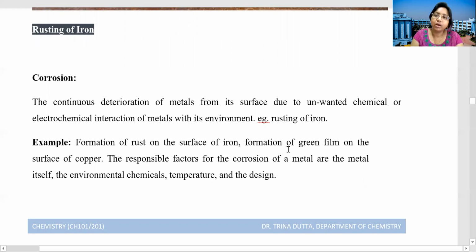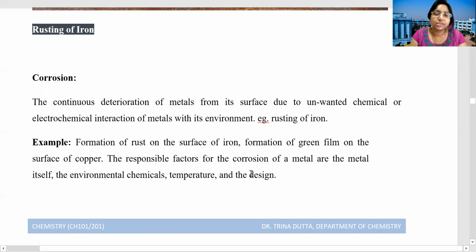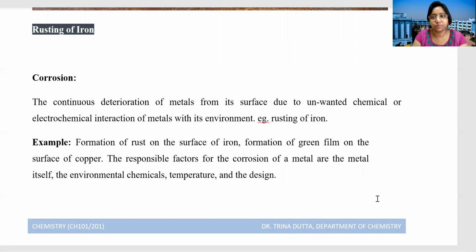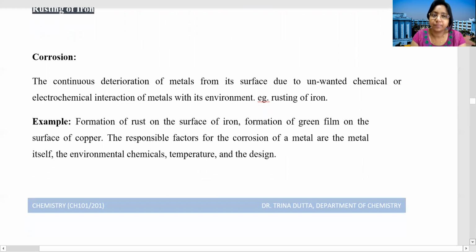So you have lots of examples like rusting of iron, tarnishing of silver, rusting of copper. So you have learned what is corrosion, the definition of corrosion, and the different examples of corrosion.